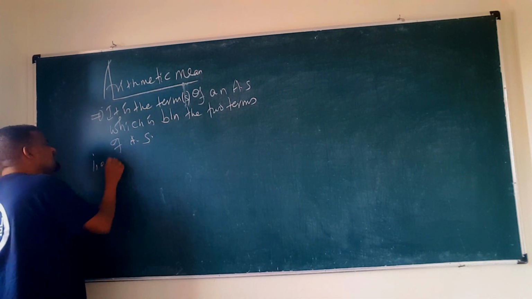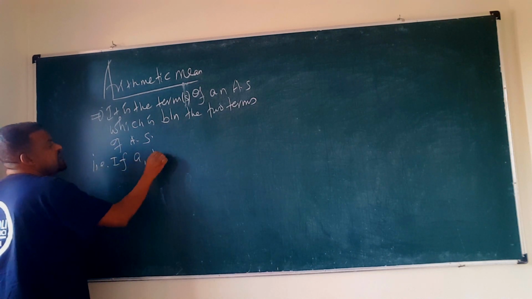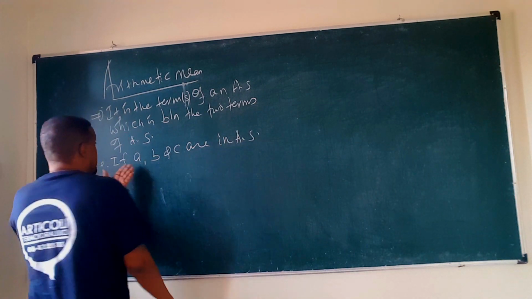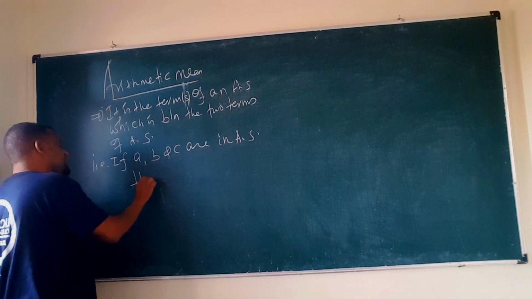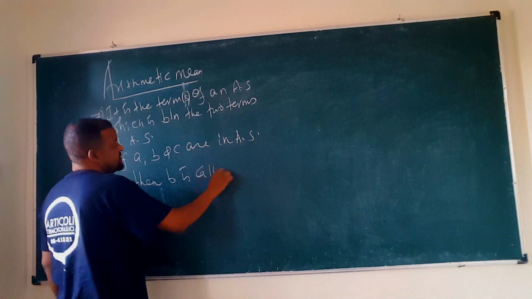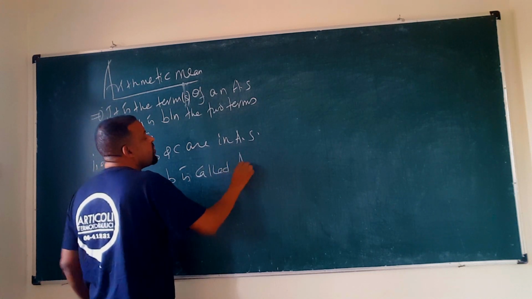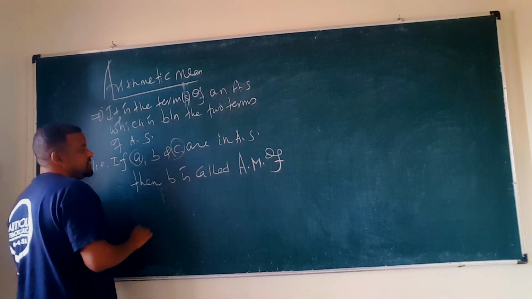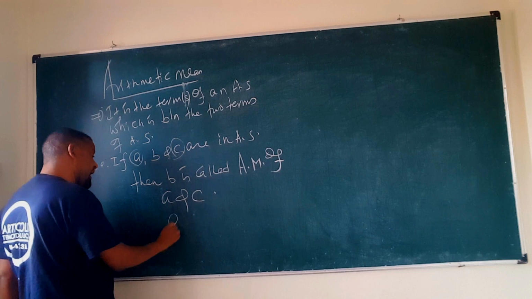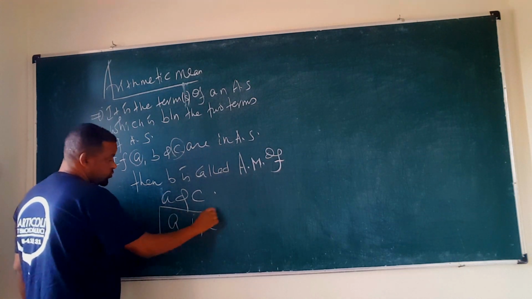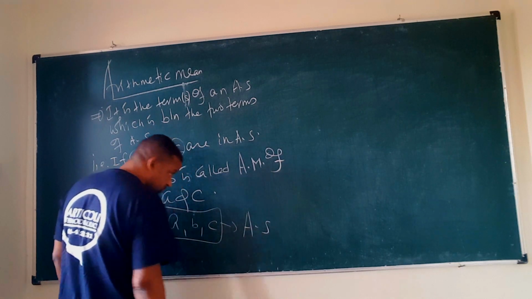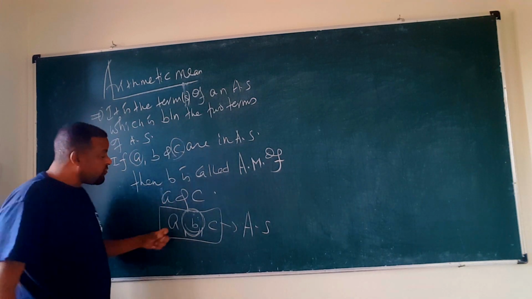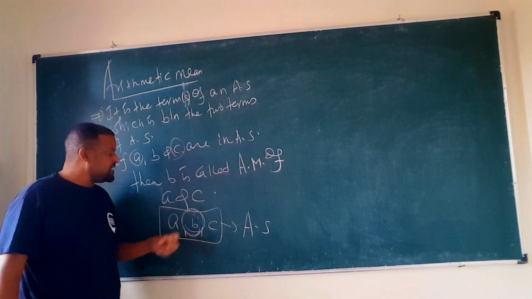That means, if a, b and c are in arithmetic sequence, then b is called the arithmetic mean of a and c. If these three numbers form an arithmetic sequence, then b is called the arithmetic mean between a and c.